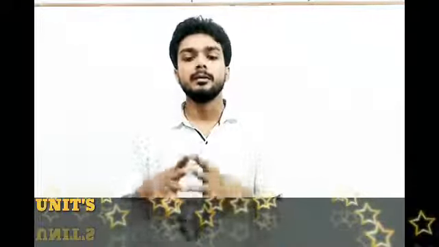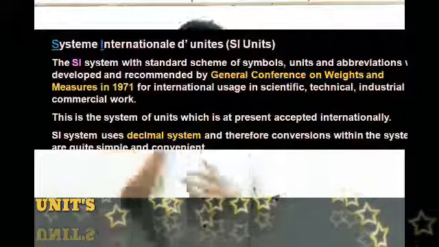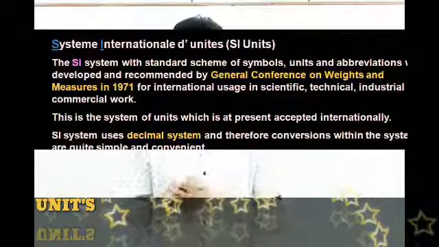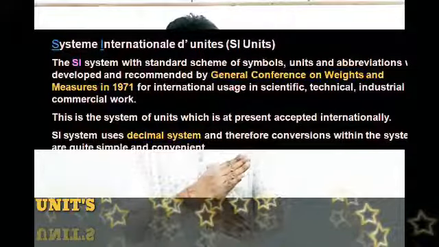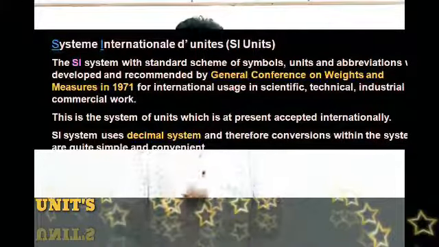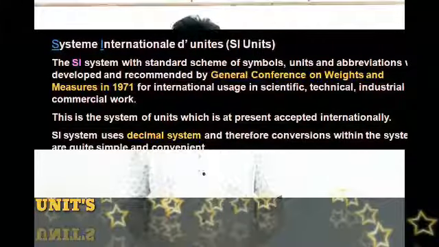These 7 units are known as fundamental units, and they were proposed in 1971. There are 7 fundamental units and 2 supplementary units, and this system of units is known as the SI system.